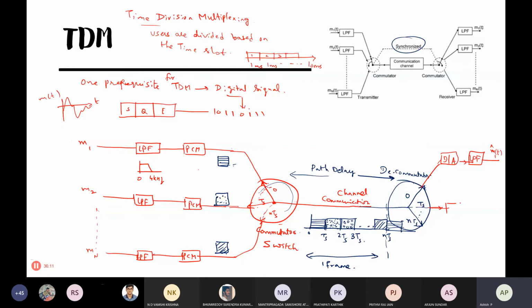Here also there is D to A conversion. This is the general principle. This commutator and decommutator are in sync with each other.